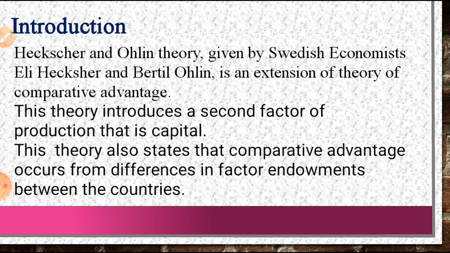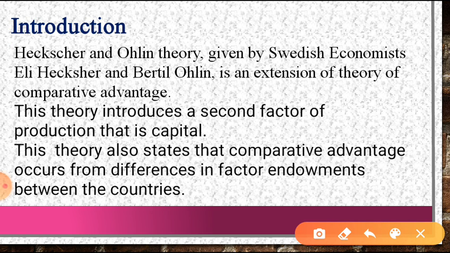This theory introduces a second factor of production, that is capital. In the comparative advantage theory, there was only one factor of production, that was labor. But in this theory given by Heckscher and Ohlin, there are two factors of production. The second factor introduced by this theory is capital, and the first was labor. So the first one is labor and the second one is capital.